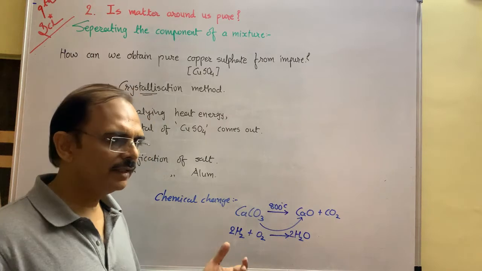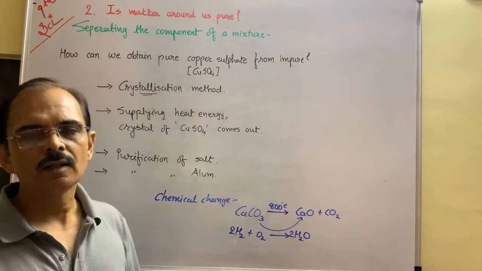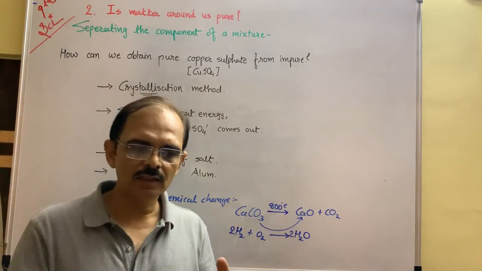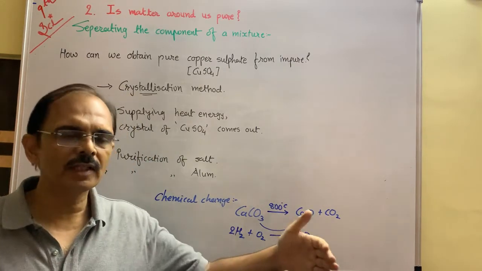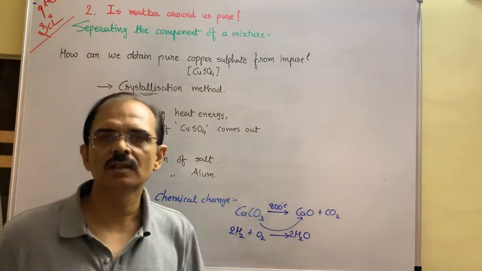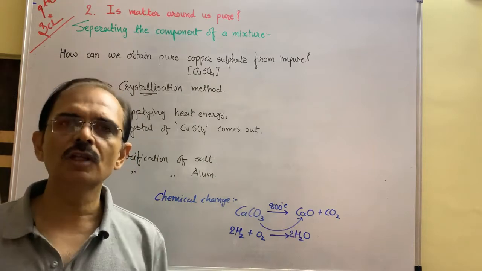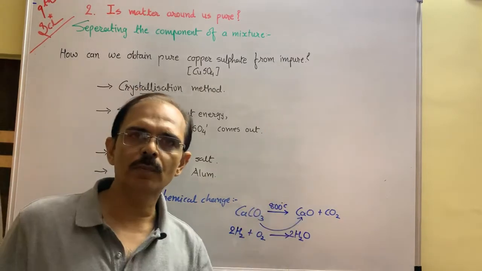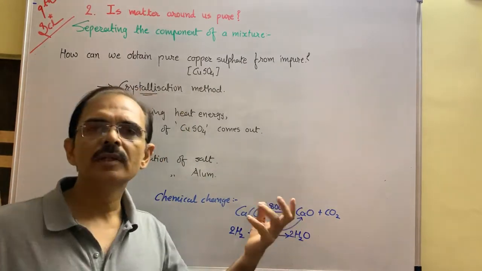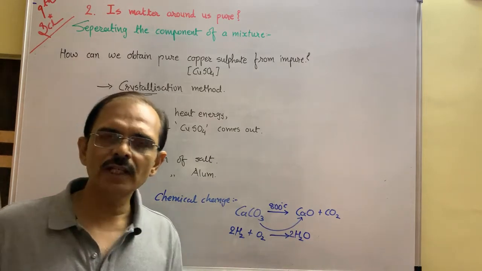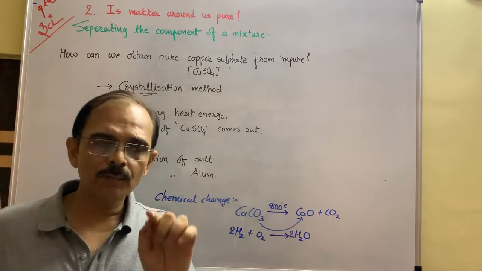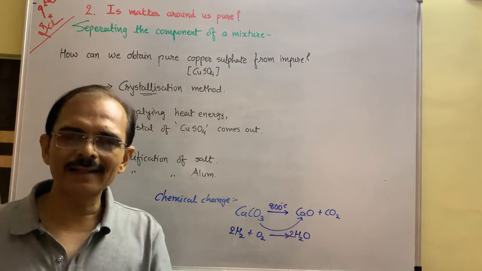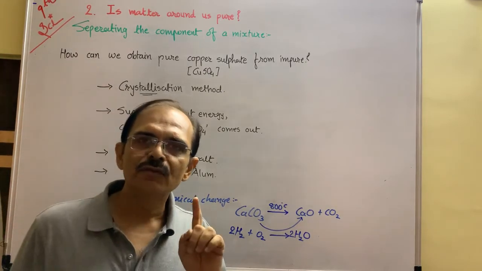So in this way, when a compound or substance reacts with another compound or substance, or atom reacts with another atom, molecule reacts with another molecule, and if they lose the original property and gain a new property, then it is called chemical change. If there is no change in properties, no change in characteristic, then it is called physical change.